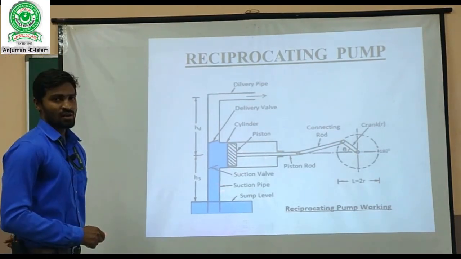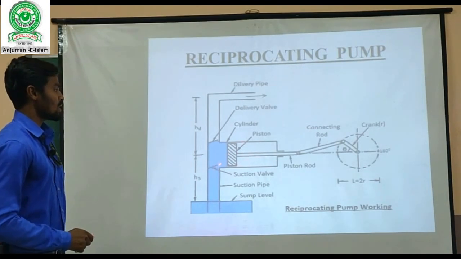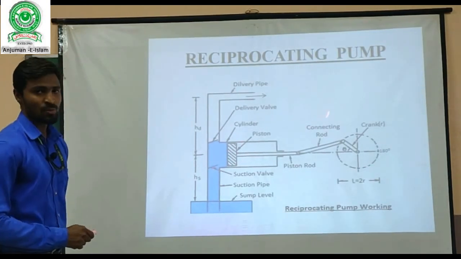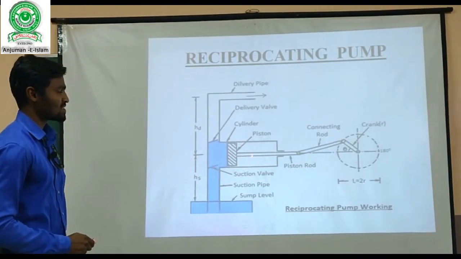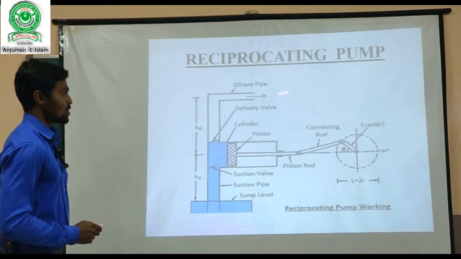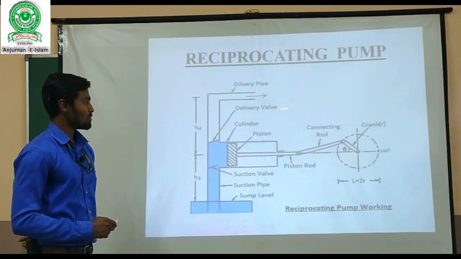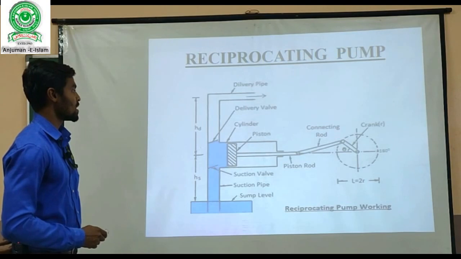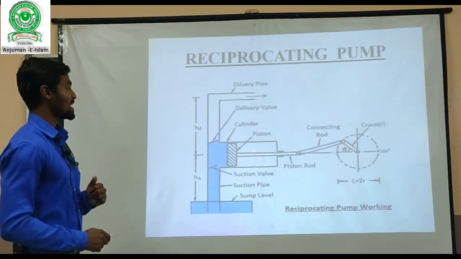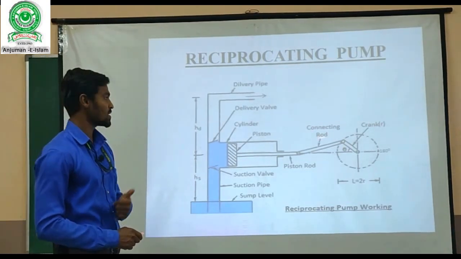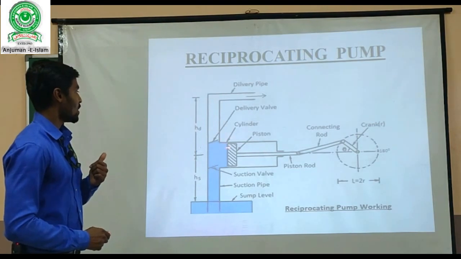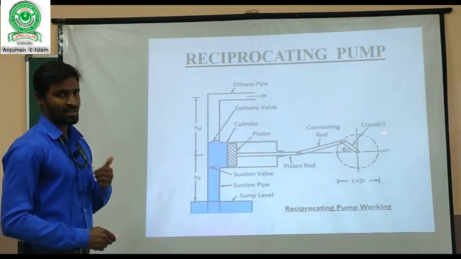As the name itself indicates, here the fluid is transferred by the reciprocating motion of the piston and cylinder arrangement. So let's see what parts are there in this pump. It mainly consists of a piston cylinder arrangement, and that is attached to a crank and a connecting rod.